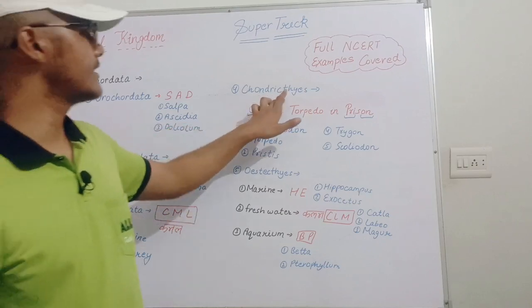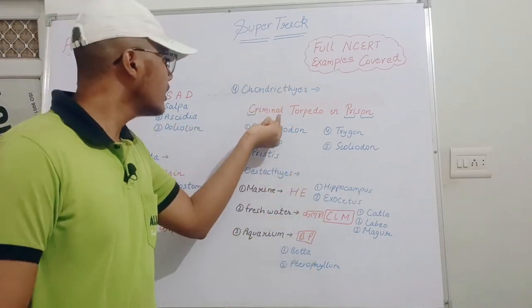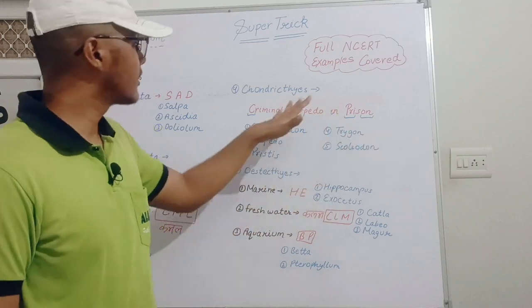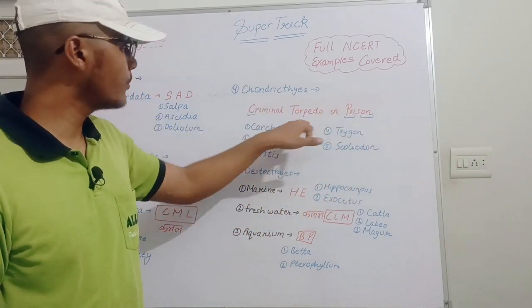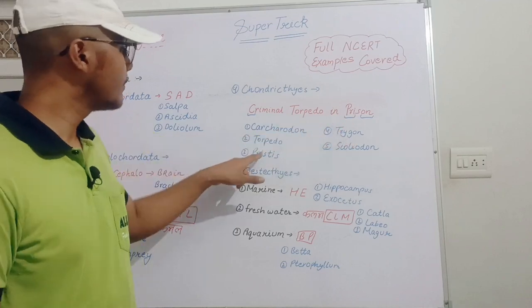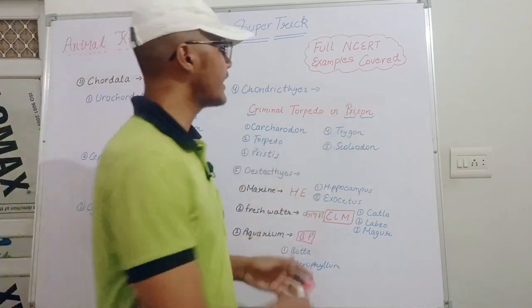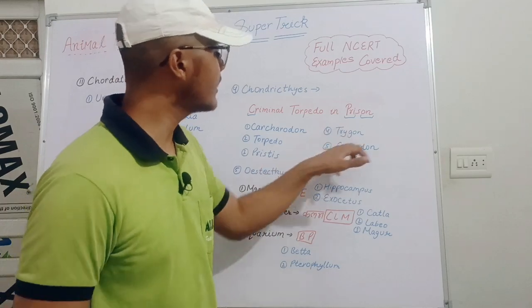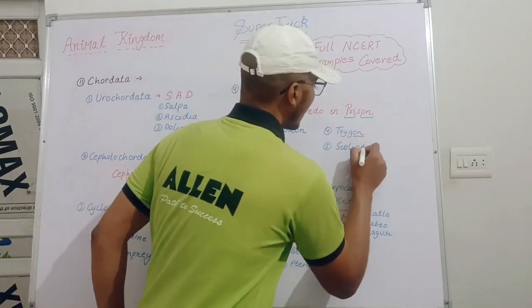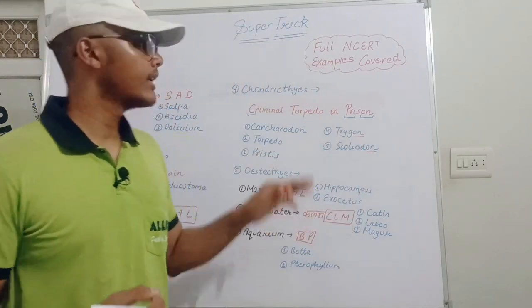Next one is the Chondrichthyes. In the Chondrichthyes, the trick is a criminal Torpedo in prison. The criminal named Torpedo in the prison. C for Carcharodon. Torpedo means Torpedo. Pre means Pristis. Then the word coming on is the last word of prison. So here also Trygon and Scoliodon, the last word is coming on here. So you can use this trick as well.